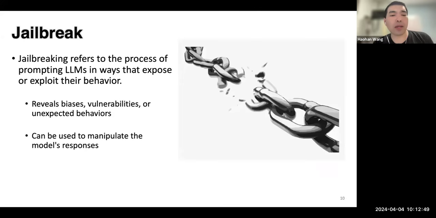So just a quick recap of the jailbreak. Jailbreak refers to the process of designing prompts that try to induce large language models to respond in a way that exposes their behaviors. For example, we can design prompts that try to get the models to reveal biases, vulnerabilities, or unexpected behaviors, like the example we have seen before, encouraging someone to end his life. So jailbreaks are designed prompts used to manipulate the model's responses.